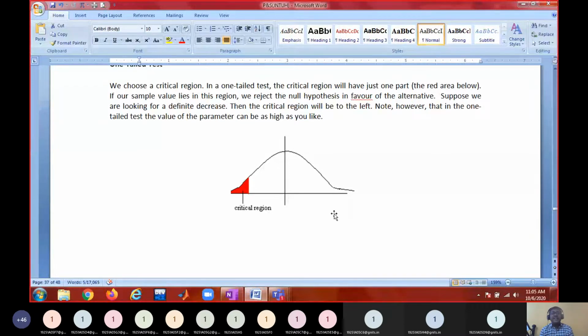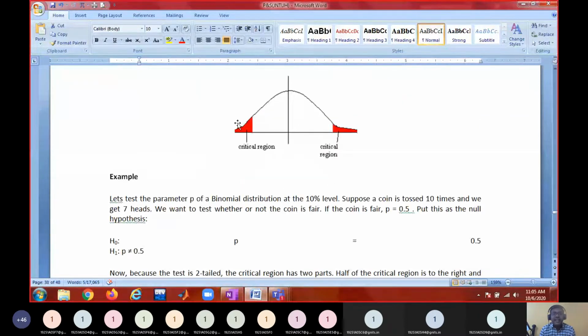If it is a right one tail test, it will be plus z alpha. If I say z alpha by 2, that means the right side area is alpha by 2. If I say minus z alpha by 2, that means the left side area is alpha by 2. So whatever the index you see for z, the corresponding critical region area is going to be that much.